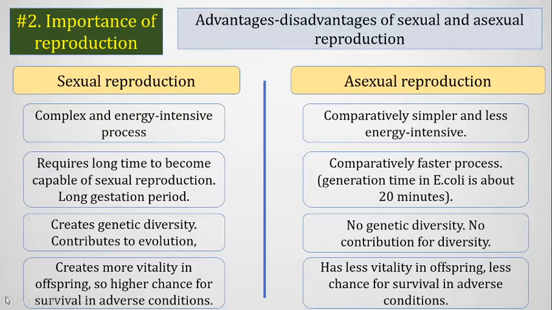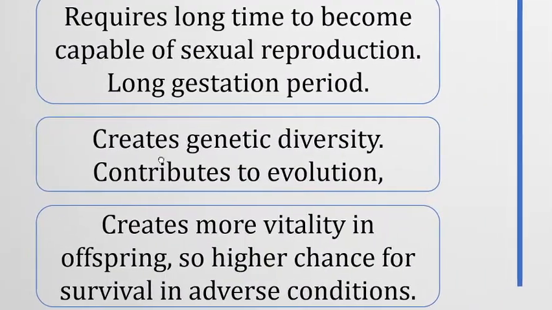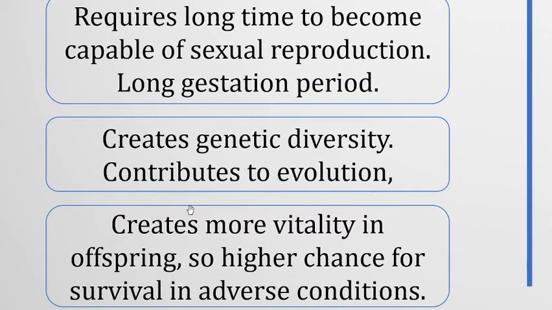And also in case of sexual reproduction, the organisms produced are heterozygous. They obtain different heritable traits from mother and from father, so that produces much more vitality in offspring. Also the offsprings are not totally identical to each other, so they are somewhat different in characteristics.